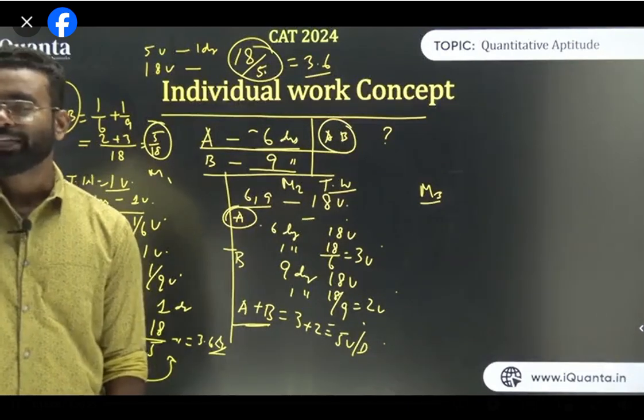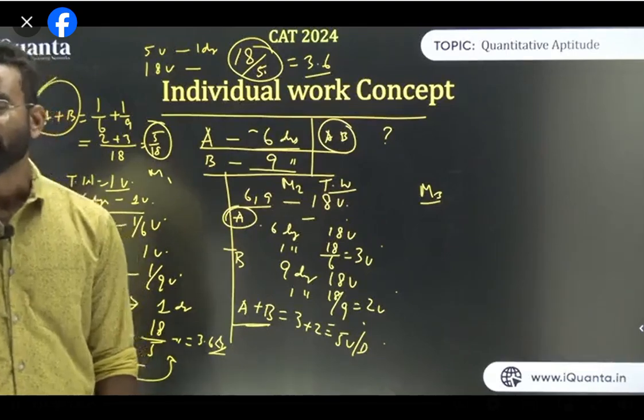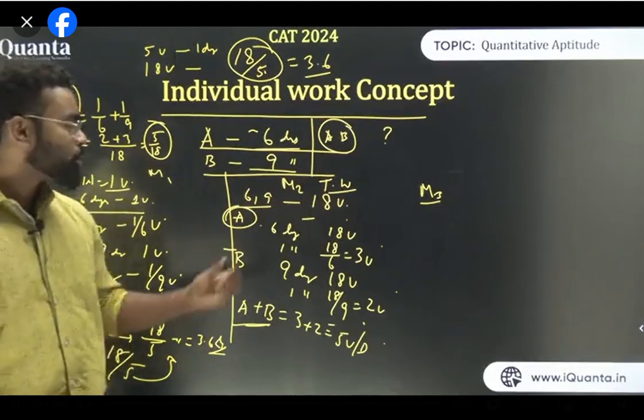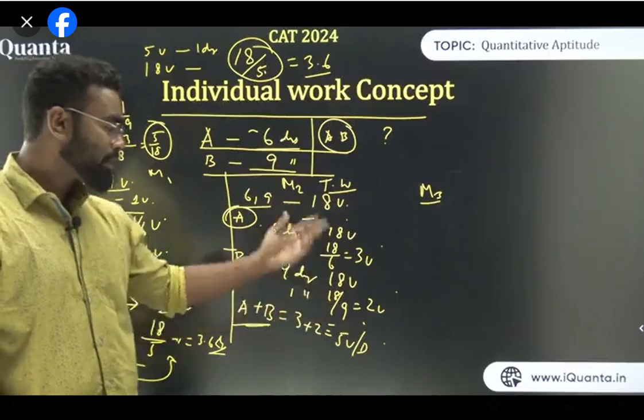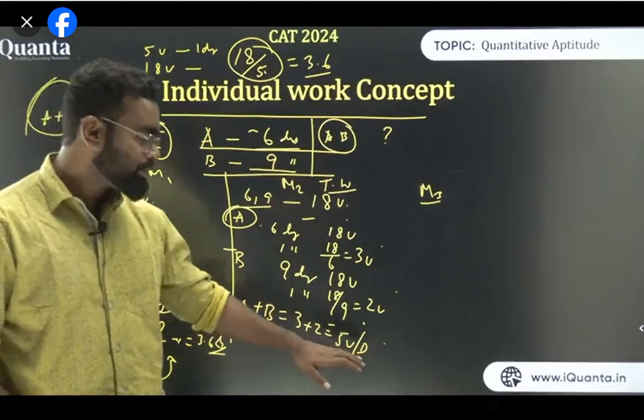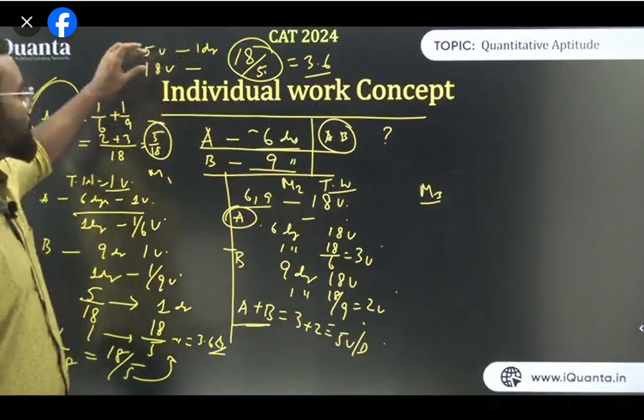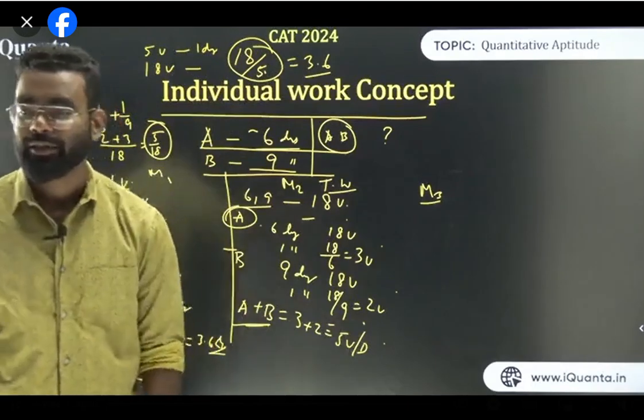So what we have done, we find the LCM, then we divide it, we find the, what is the problem, Harsh? So I've taken total as 18 unit the LCM, तो 6 दिन में 18 यूनिट, एक दिन में 3 यूनिट, 9 days में 18 यूनिट, एक दिन में 2 यूनिट, the sum is 5 यूनिट. So A plus B is basically 5 units per day. So 5 यूनिट होता है एक दिन में, 18 यूनिट होगा 18/5 which is 3.6 days.